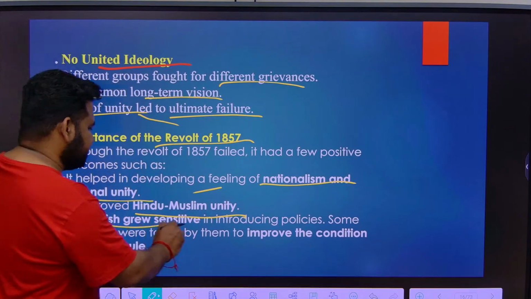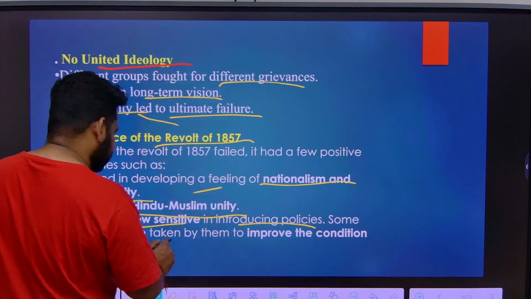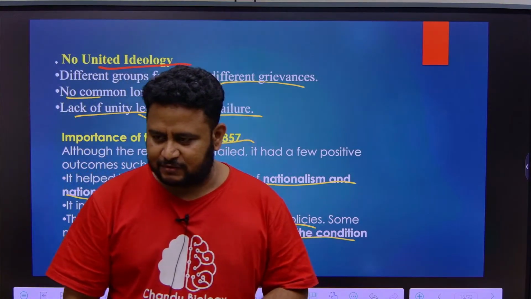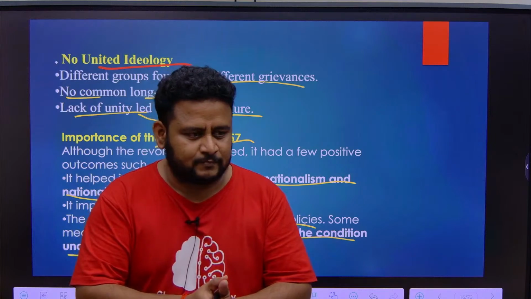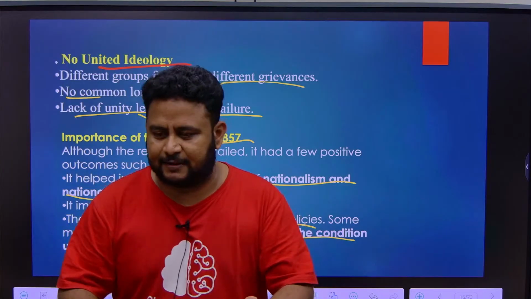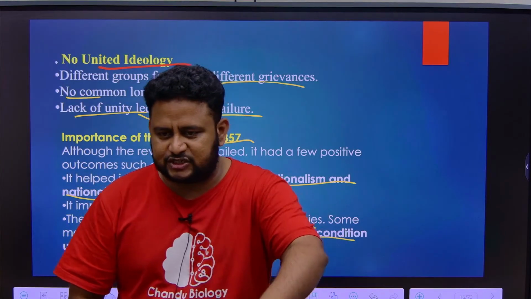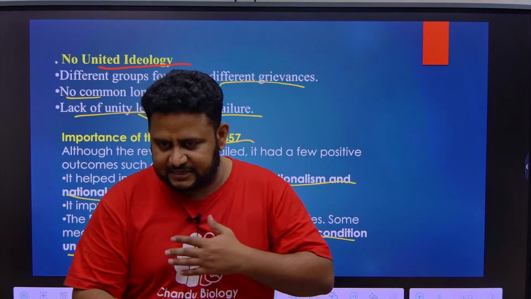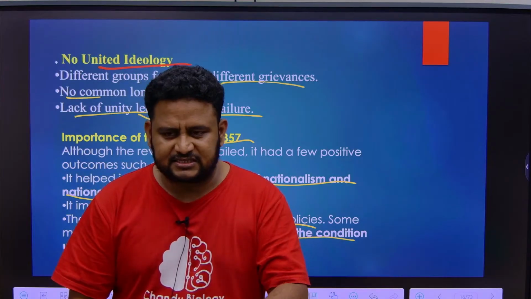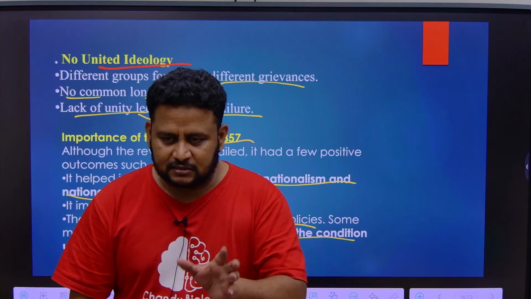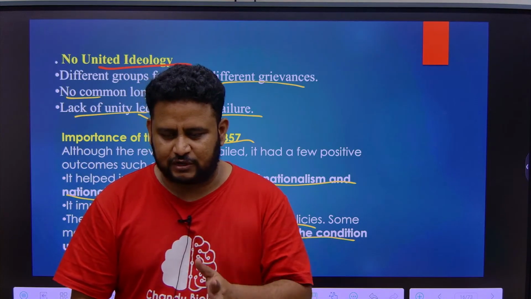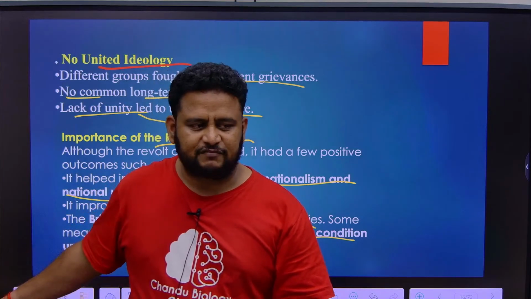The British grew sensitive in introducing policies. Some measures were taken by them to improve the condition of those under their rule. Because of the 1857 revolt, the East India Company rule was ended. The British Crown, that is the British Parliament and the Crown, started directly ruling India. Before this, they were ruling India through the East India Company. Now they put an end to the Company and started ruling India directly. They felt that they should not hurt the sentiments of Indians, and made policies that were a little more sensitive to Indians, somewhat welfare-oriented and forward looking. That was the impact of the 1857 revolt.